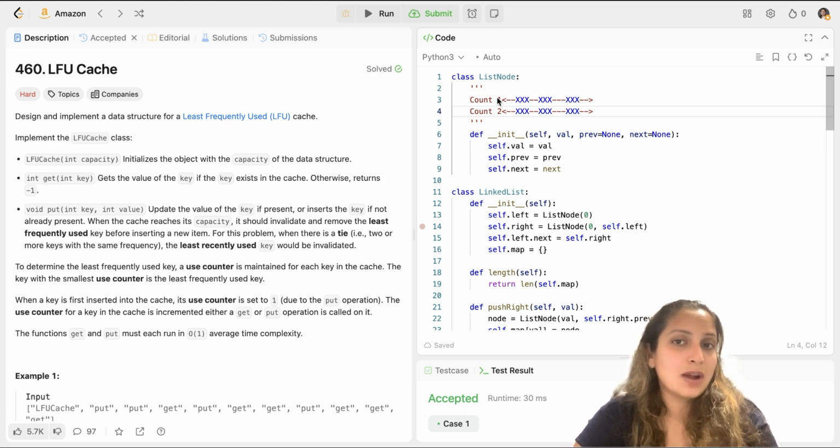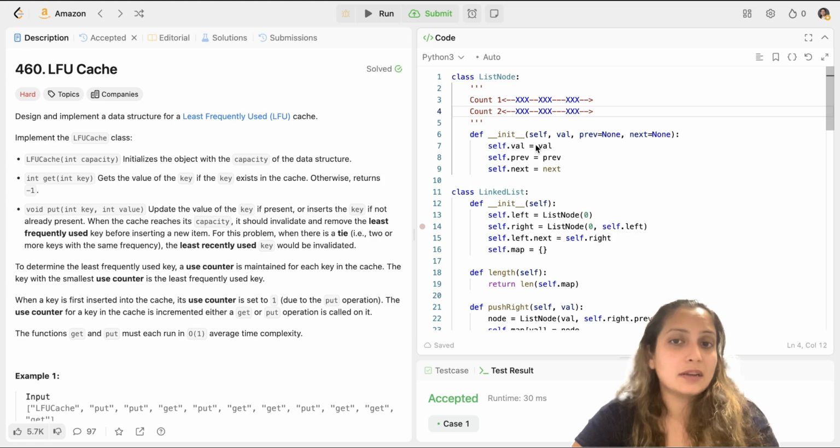So you will have to pop this value, and that's how you need to pop every time. Once you pop this value which has count 1 and is least frequently used, then you pop this one, then you pop this one, and so on. Once you have exhausted the entire linked list with that particular count, you start popping from the next one. So you have to keep a record of the least frequently used value currently as well, because you have to update that. I hope you understand that now. I know the question is complex. If you have any doubts, ask them in the comments here.